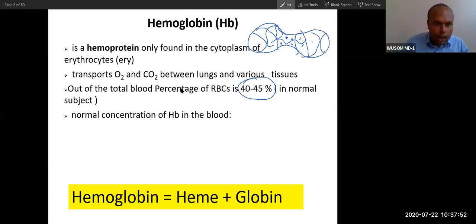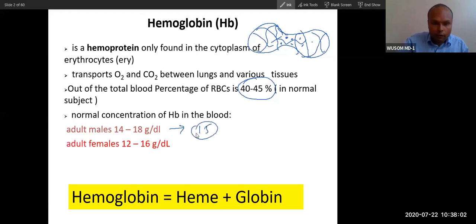Now you can see the normal concentration of hemoglobin. You can remember it with a simple figure: for male it is 15, and for female it is 30, like two odd numbers, so that you can remember the middle range. So this is the range, and you can remember 15 and 30. Female has a bit less hemoglobin concentration in their blood.